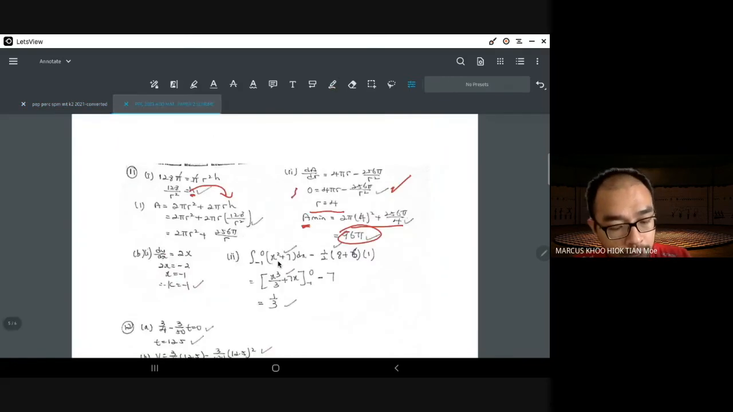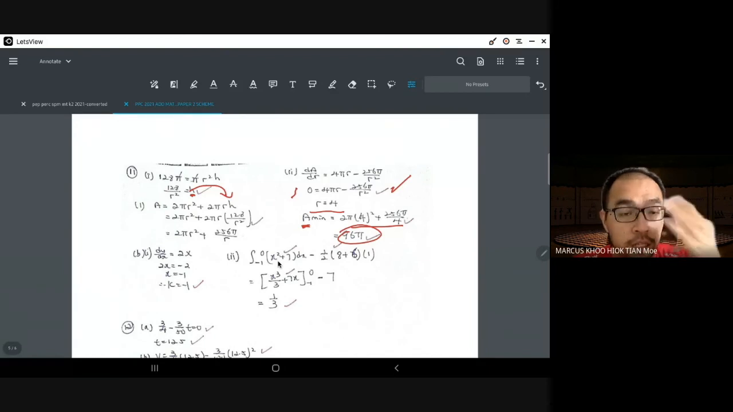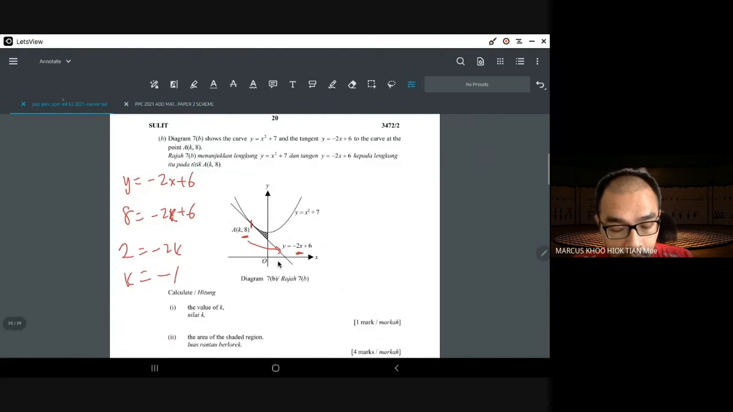In this scheme, they differentiate because the differentiation equals negative 2. But either way you still get the same answer. For me, I will just use this because the equation is already given. Why would I make things difficult for myself?